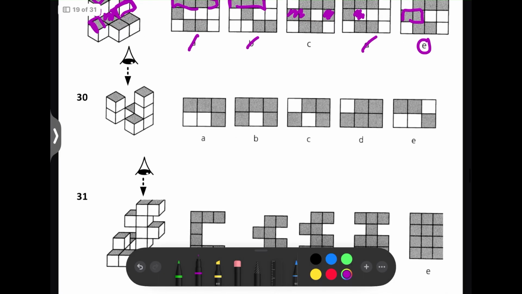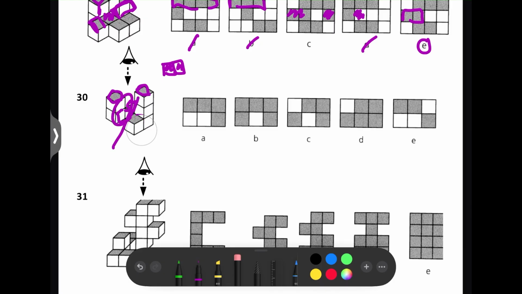Next question. So for this one, imagine these 2 are the top ones. You're going to have 2 grey ones at the top, and then this one and this one is going to be on the second row. And as you can see, there's a gap in between them.